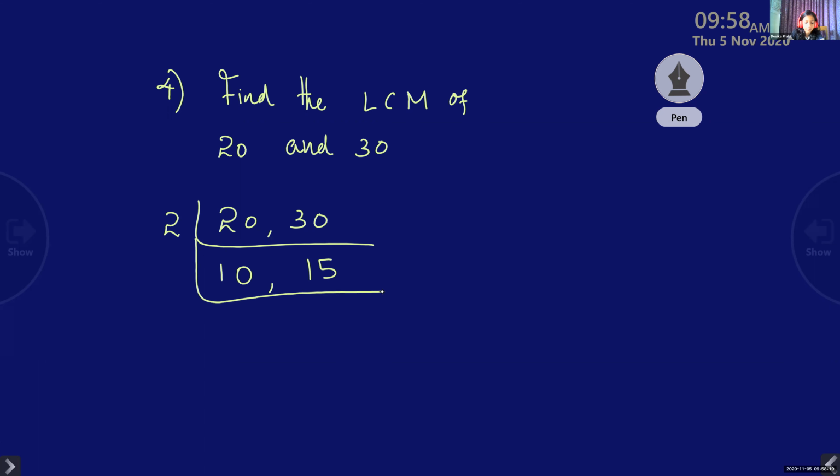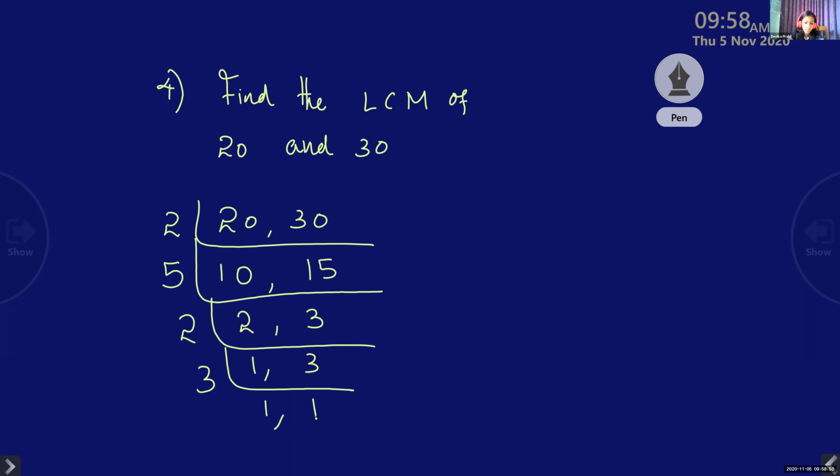Clear, children? Now which number will you divide by? 2 you can divide, but only one number. So better select 5, because we can divide two numbers together. It is a common factor, right? So 2 and 3. Now it is reduced so much. Divide by 2, and then by 3, and we get 1 and 1. So our LCM is 2 into 5 into 2 into 3, which is 60.